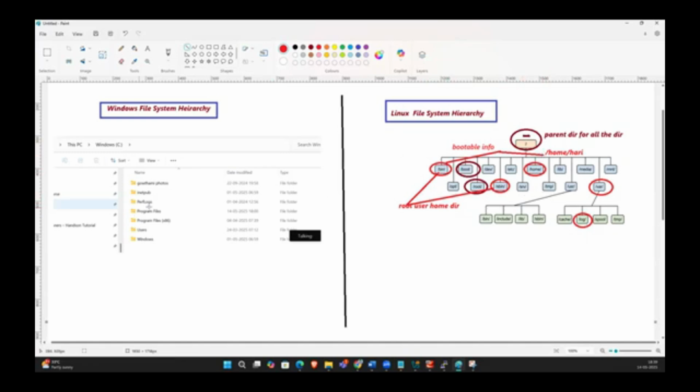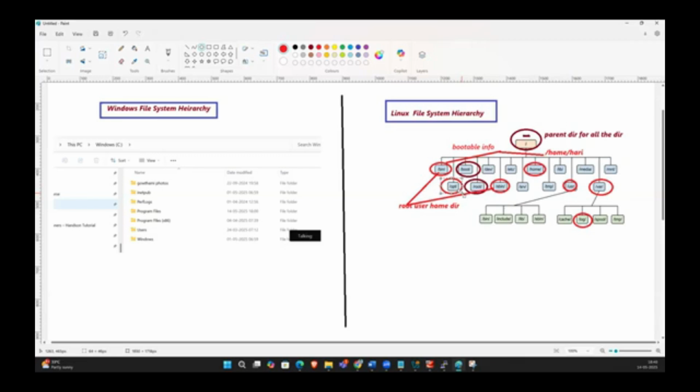The system related software will be installed under Program Files x86 in Windows, and the third party software under Program Files. The same here: the system related software will be installed under /usr, and the third party software will be installed under /opt.